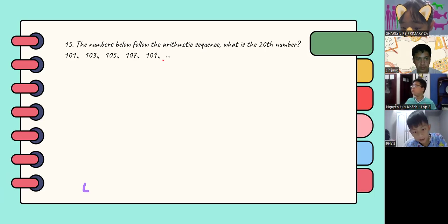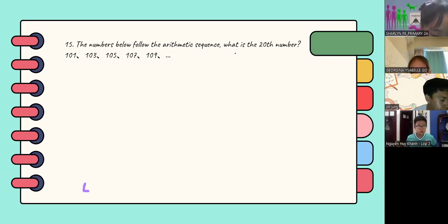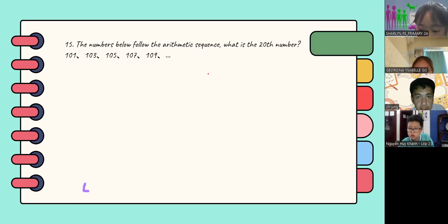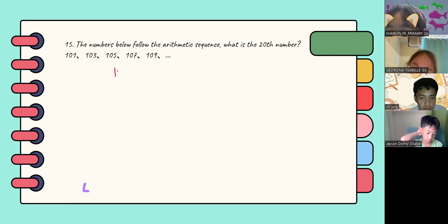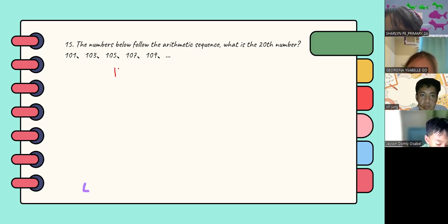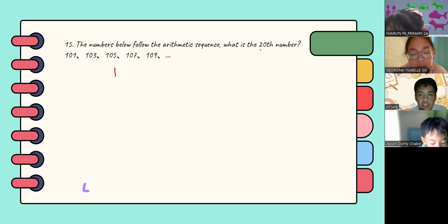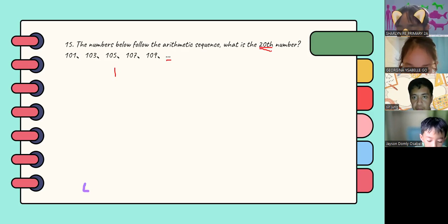The numbers below follow the arithmetic sequence. What is the 20th number? Okay, Miss Georgina Isabel, do you have a question or a solution? My answer is 111. No, the problem asks for the 20th number, not the next number. The 20th number.